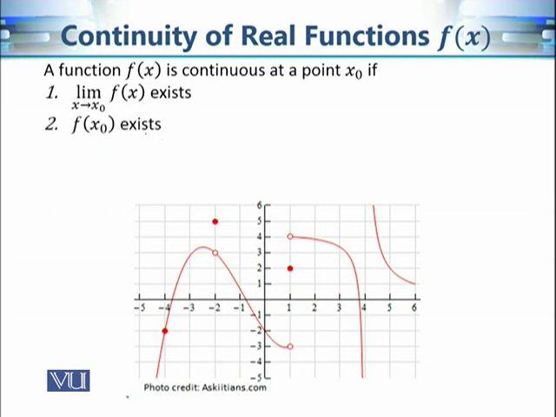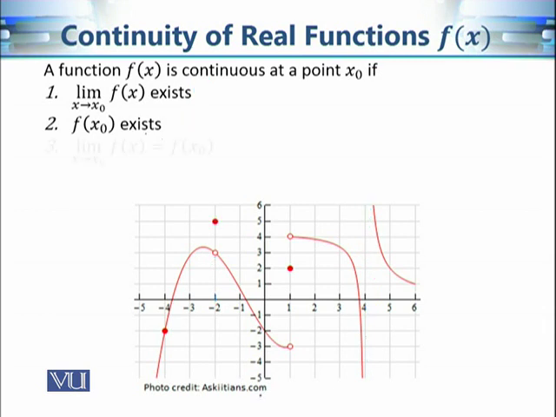Now the second condition: once again, at -2, the functional value exists. Of course, it is not equal to the limiting value, but it exists. But it is not so in the case of this point. At this point, the function behavior is such that the functional value doesn't exist. So this point is excluded because it doesn't satisfy the second condition. But this point -2 satisfies these two conditions. Still, we can see that there is a discontinuity. The function as a whole at this point is not continuous.